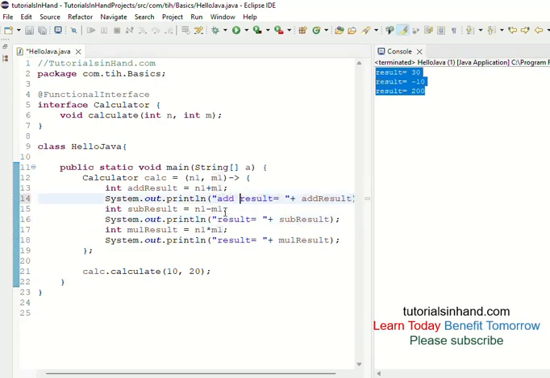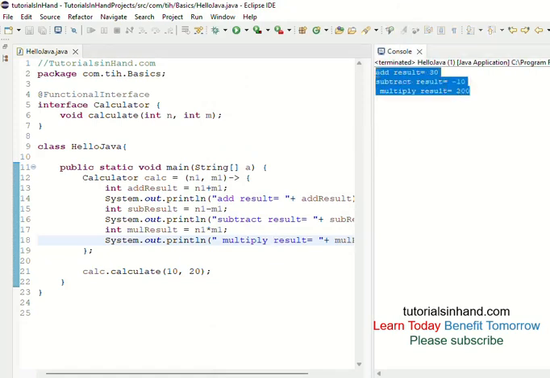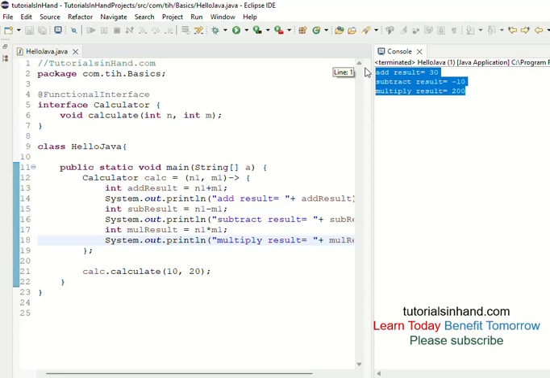So customize the message again: add result, subtract result, and let this be multiply result. Now if you print, you will see the proper message and you will understand where each is coming from. See, add result is equal to this, subtract result, multiply result is coming as this, and this has a space because we have given one space in the customized message. You remove it and it will go away, and now we are getting the result properly on the console. So this is how it works.